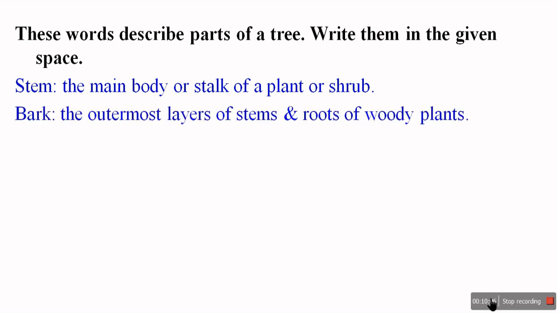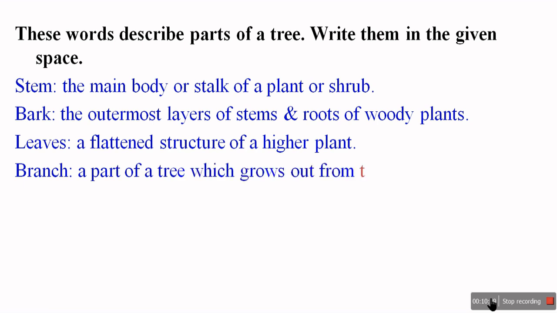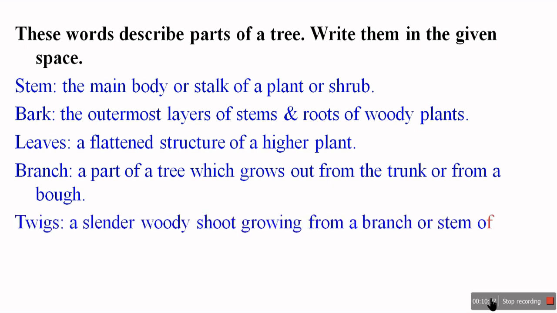Bark, the outermost layer of the stem. Leaves, a flattened structure of the plant. Branch, a part of a tree which grows out from the trunk. Twigs, a slender woody shoot. What is a twig? It is a kind of branch which is slender, meaning thin.